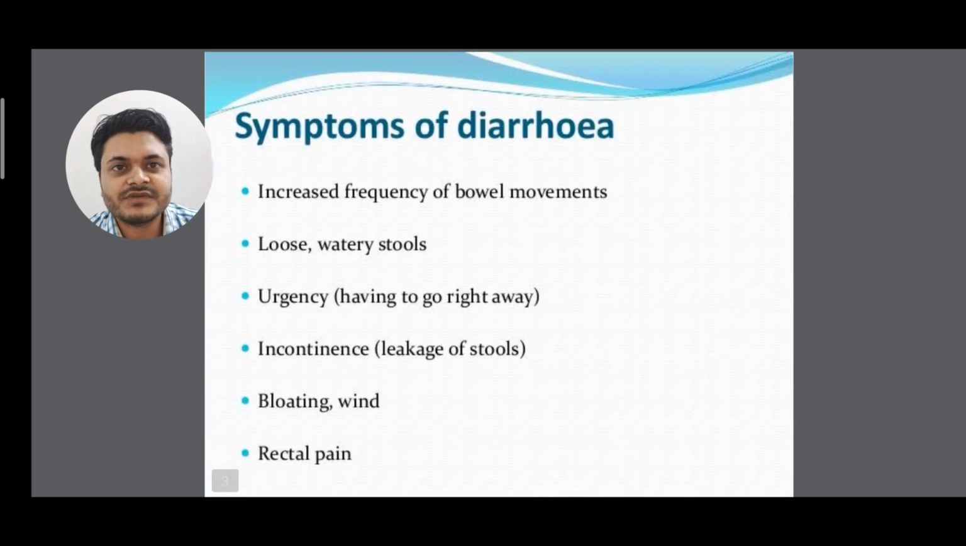Now what are the symptoms of diarrhea? First is increased frequency of bowel movements, loose or watery stool. Urgency, that means having to go right away. Incontinence, that means leakage of stool. Bloating, wind and rectal pain.